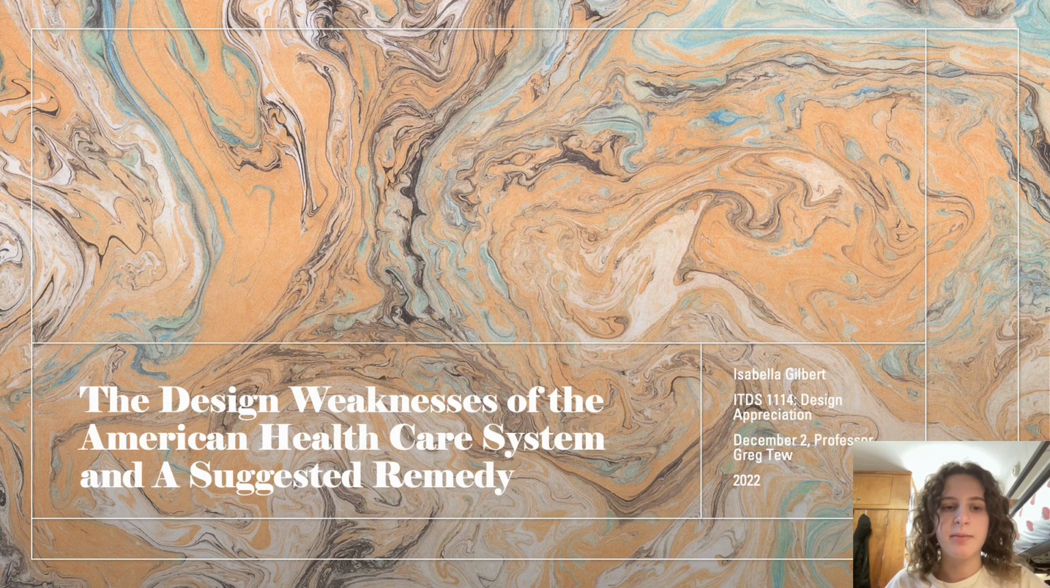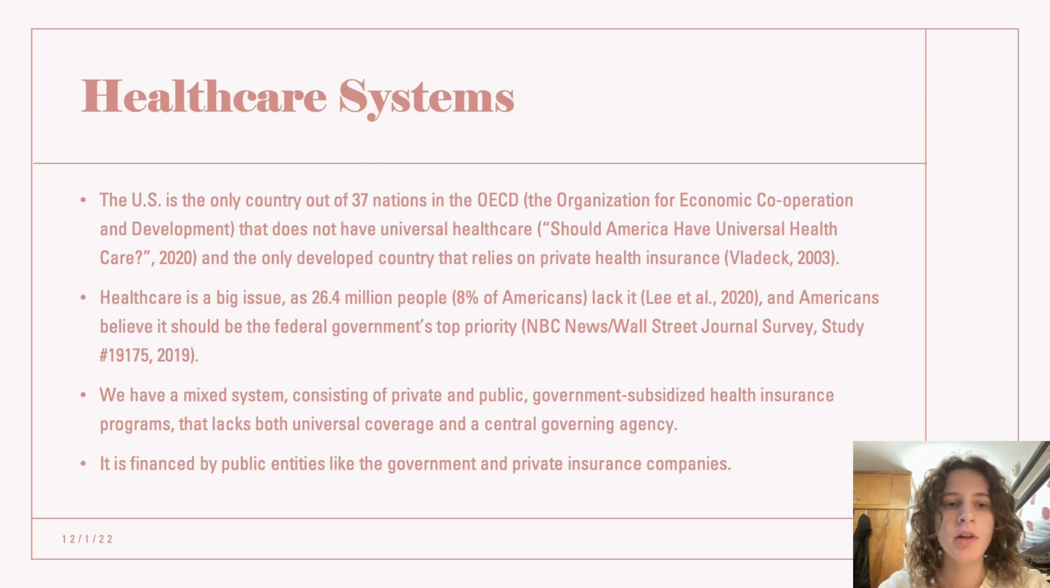The design weaknesses of the American healthcare system, and a suggested remedy. The U.S. is the only country out of 37 nations in the Organization for Economic Cooperation and Development that doesn't have universal healthcare, and the only developed country that relies on private health insurance.